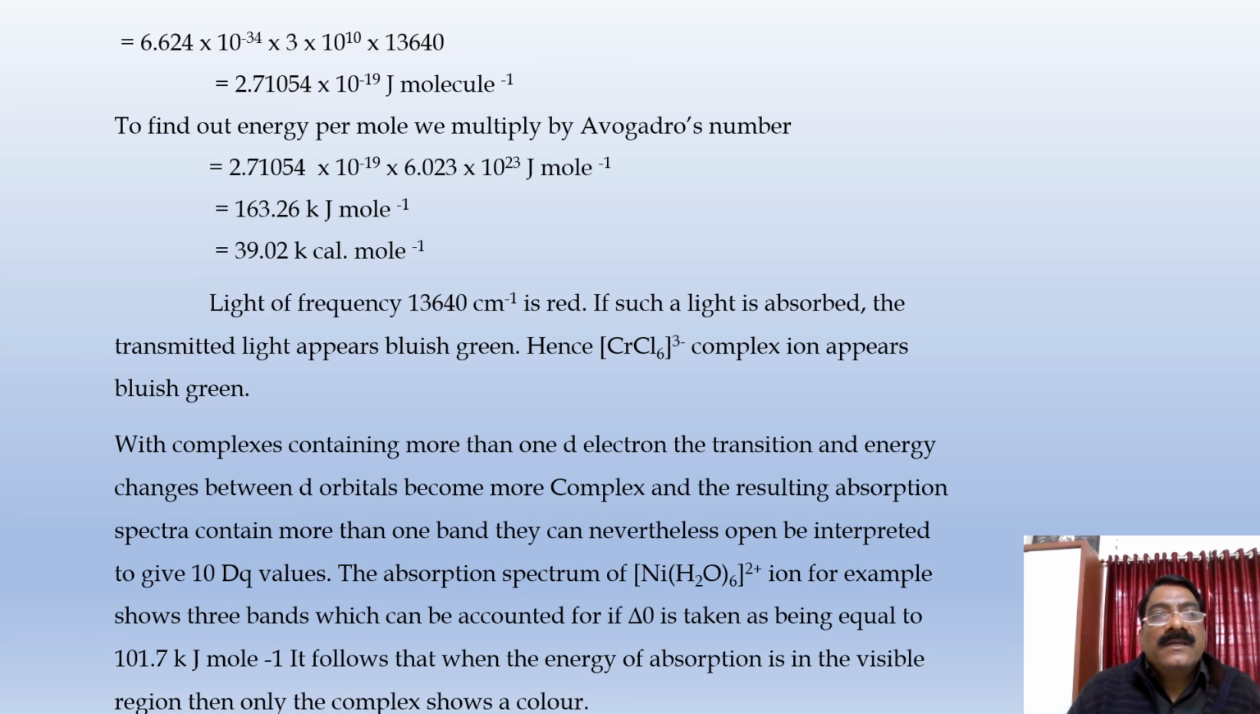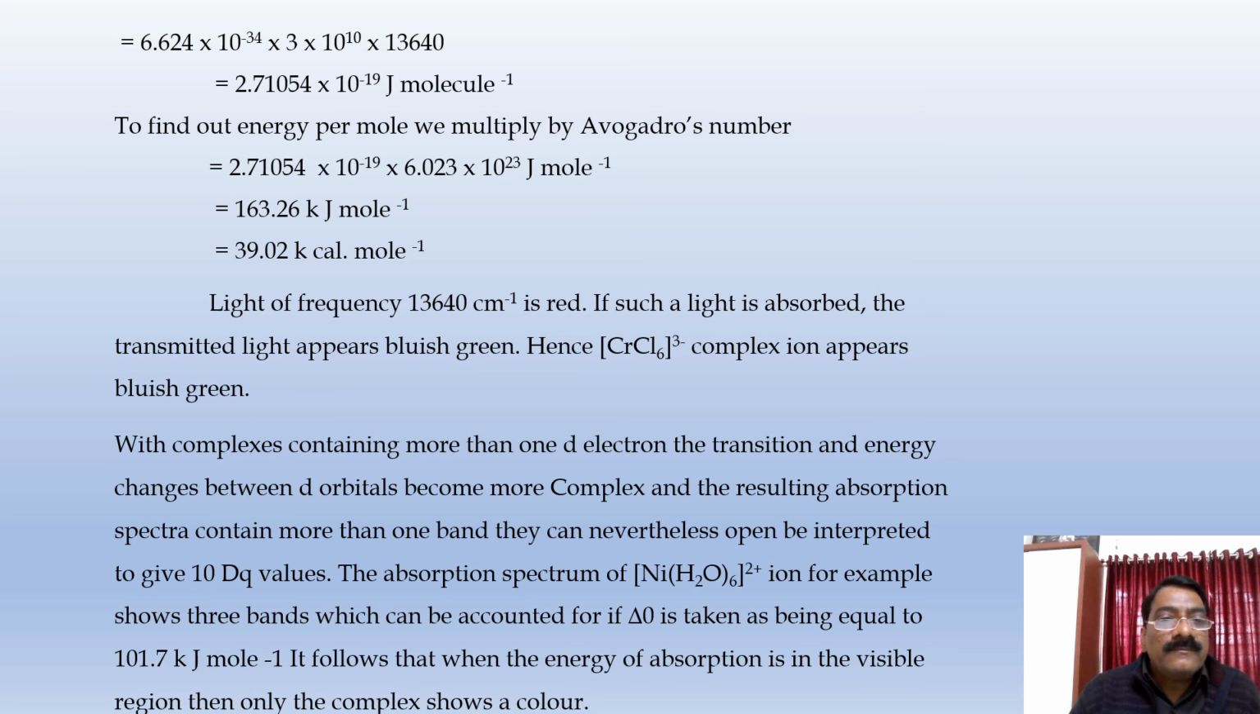To find out the energy per mole, we multiply by Avogadro's number, and we get 163.26 kilojoule mole inverse. By converting kilojoule into kilocalories, we get 39.2 kilocalories mole inverse. Light of frequency 13,640 centimeter inverse is red. If such a light is absorbed, the transmitted light appears bluish green, and hence the [CrCl6]3- complex ion appears bluish green.